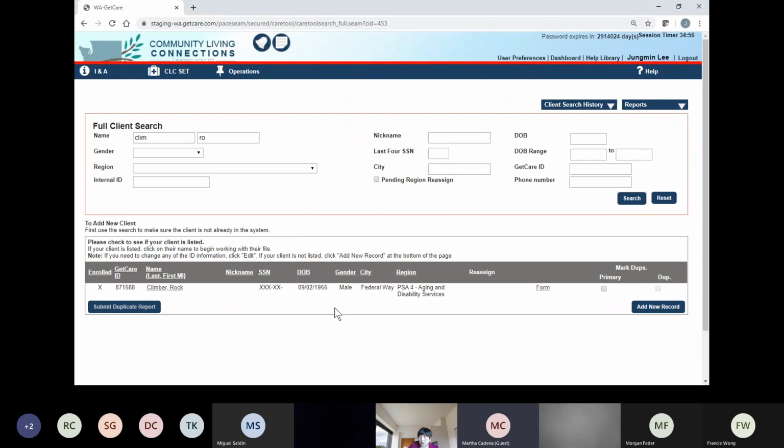Okay, so let's look at the Clymer. So what do you think? Is this the right address, right date of birth? Yes. And gender? Yes. Okay, so this is the right client.